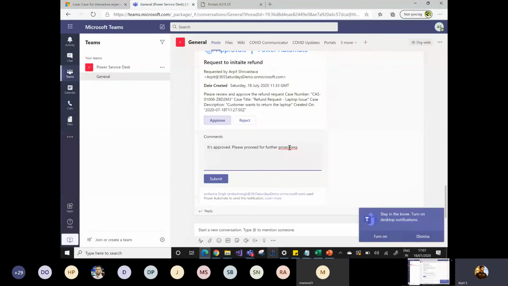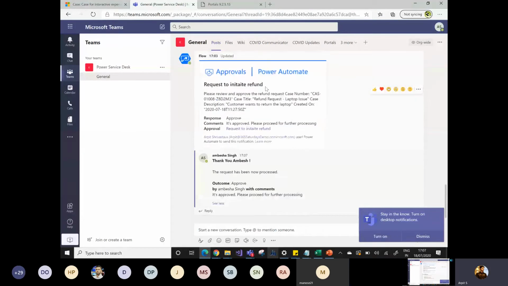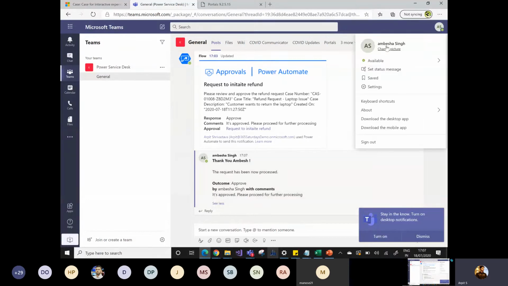Umbase will submit the approval comment. As soon as Umbase submits the approval comment, a message is automatically populated: Thank you, Umbase. The request has now been processed. Your outcome is approved by Umbase with comments. It's approved. Please proceed for the further processing. Okay, so Umbase has approved this request.